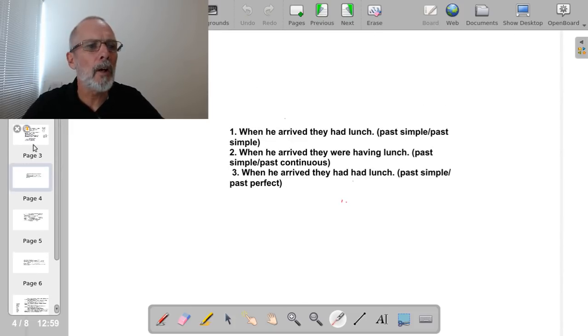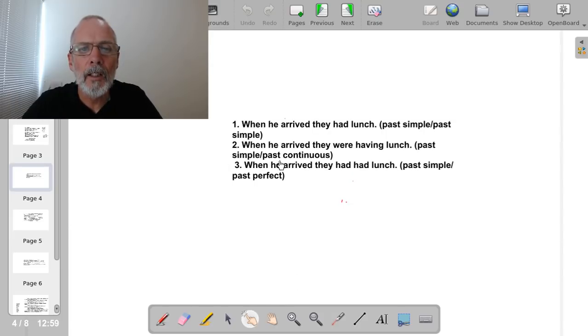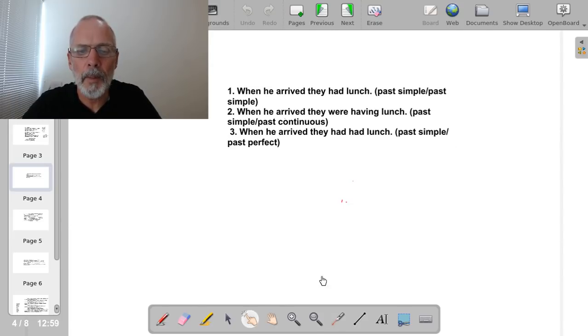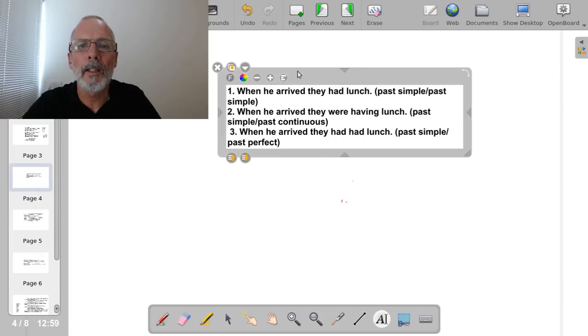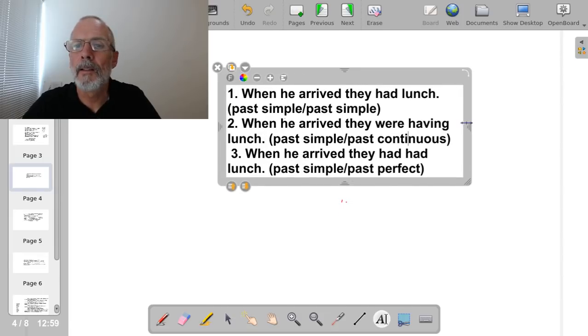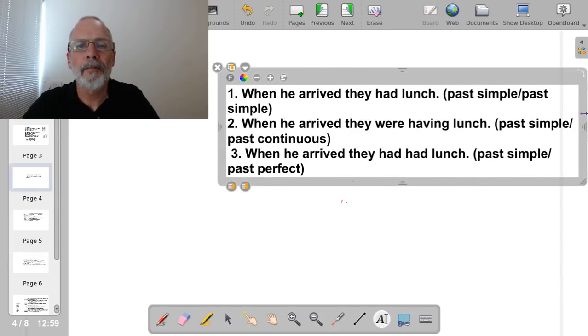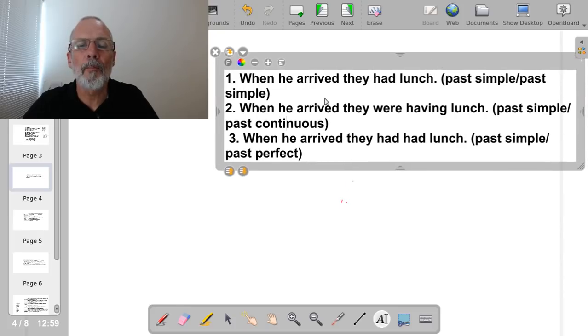So just to summarize that, I've got exactly the same thing that I had last week, combining these tenses together. We have three sentences, each combining two of the three tenses.